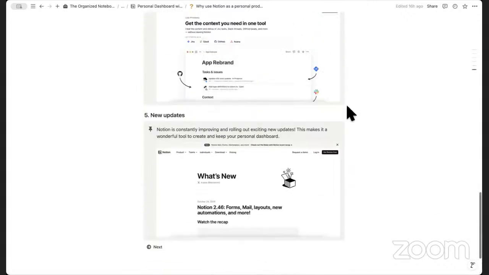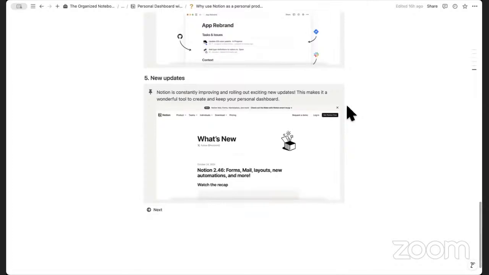So the next thing is that there are constantly new updates. Just as they announced recently, with all kinds of updates from Notion Mail to form builders and so on, there's just so much you can do with Notion, and they're constantly adding more and more. So the new updates, and the fact that Notion is a growing app and software, make it such a good tool to keep your productivity system there.